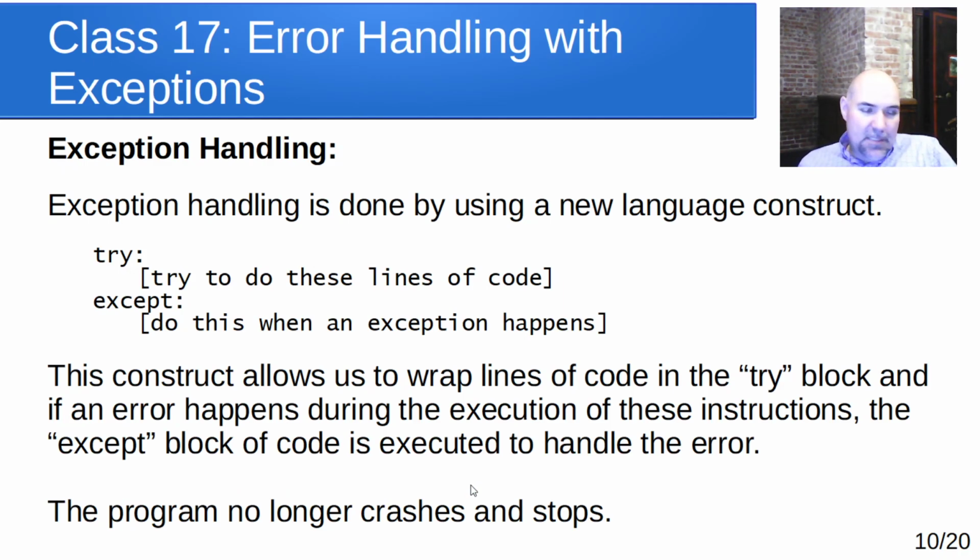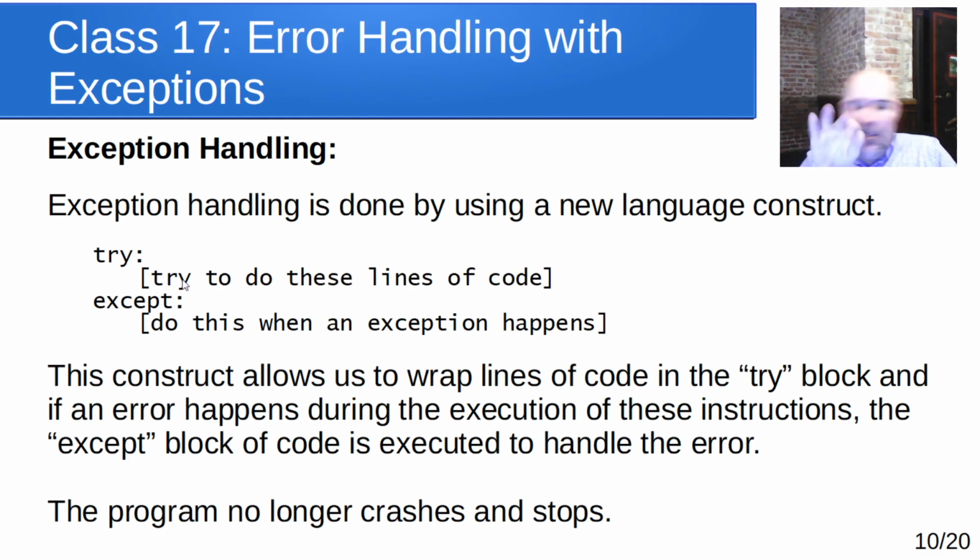All right, so exception handling is the way of dealing with that. The things that you want to protect against exceptions happening, you indent inside of what's called a try block. Anything indented under try colon can have its exception handled by the except block after that. So you can have more than one line of code in here.